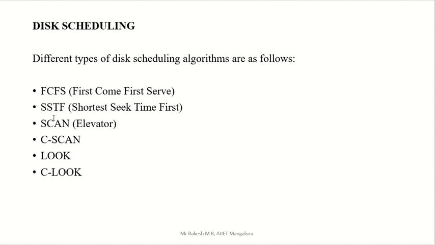That is the FCFS, SSTF, that is the shortest seek time first, SCAN, C-SCAN, LOOK, C-LOOK. SCAN and LOOK are almost the same, C-SCAN and C-LOOK are almost the same. So one or two differences are there, that's it. The remaining thing is the same. Now let us start some of the problems related to FCFS, SSTF and the remaining ones.